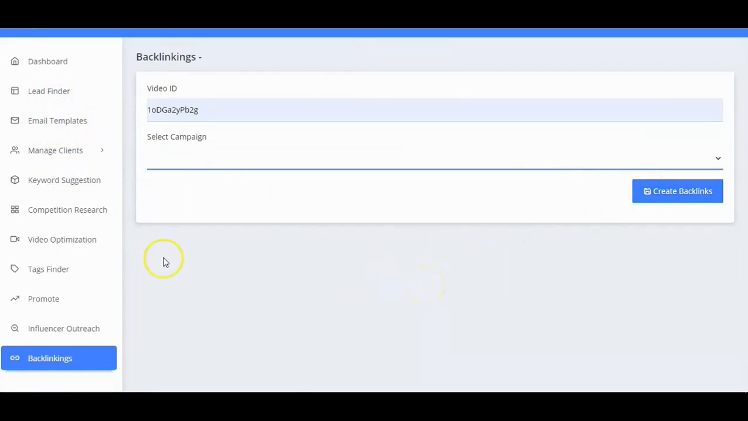So hopefully you can see the power of this, because it gives us the ability to find hot prospects, contact them through email templates, manage them, do the work for them, and even go beyond just SEO for their videos.